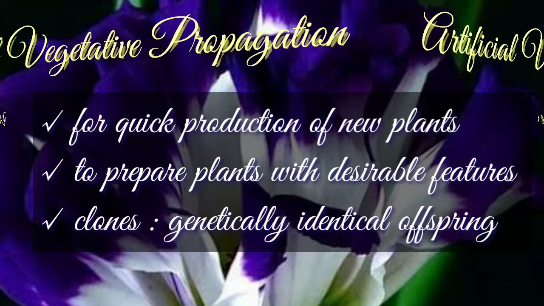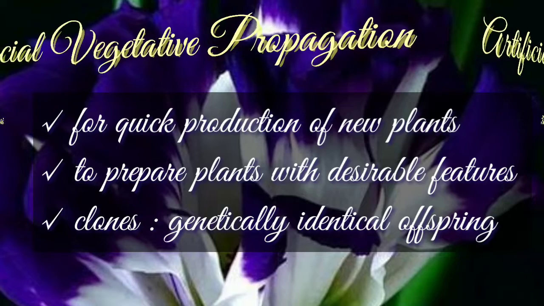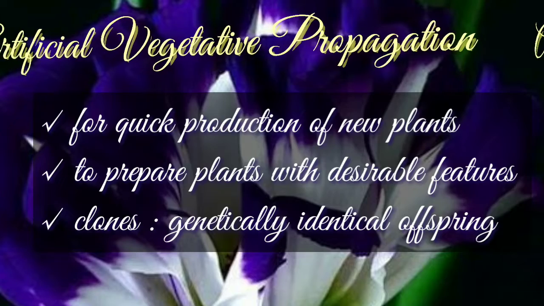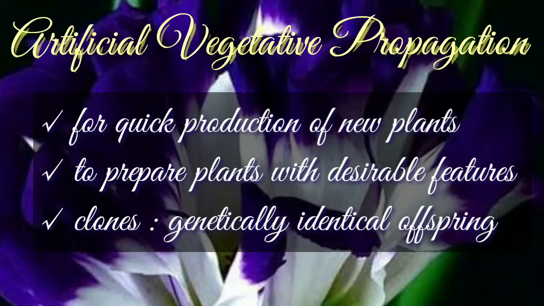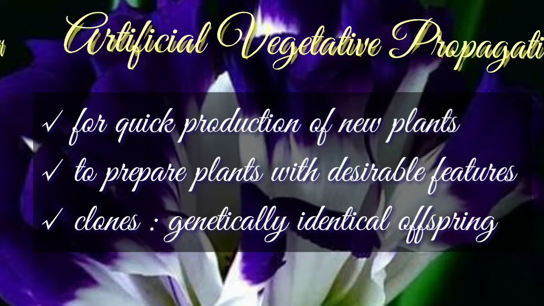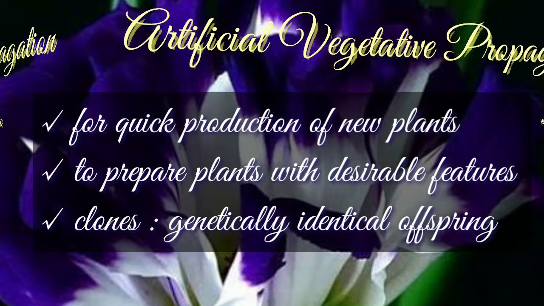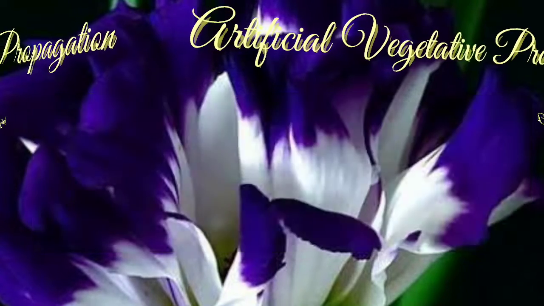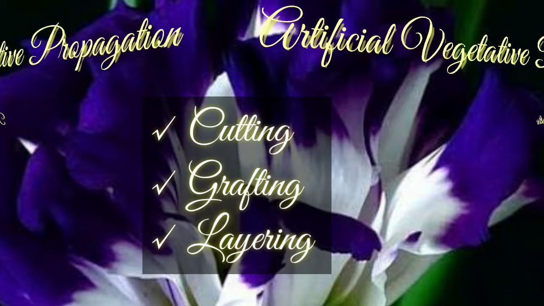Such genetically similar offspring raised from a single plant by vegetative propagation are known as clones. Artificial methods of vegetative propagation provide an excellent method of propagation for desirable varieties of economically important crops in a very short time period. Some common methods of artificial vegetative propagation are cutting, layering, grafting, etc.